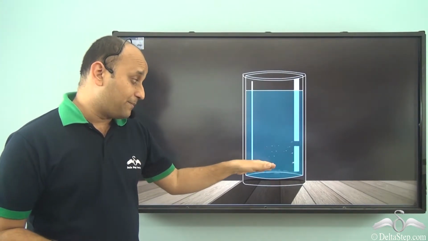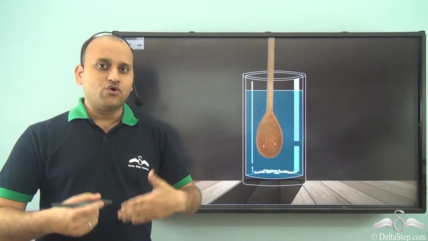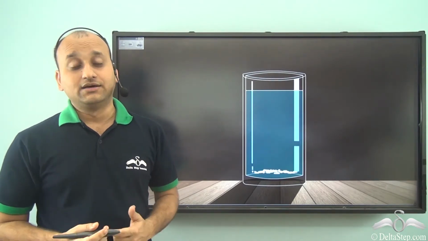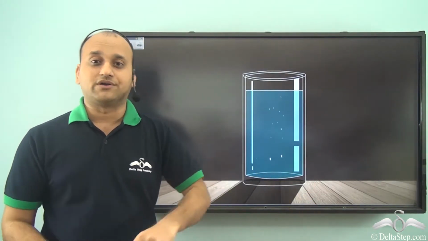But finally what happened? Some of the solute settled down because there is no more space for any solute to mix with water. So how do you solve this situation? What if you want to add more solute to the same water? Well, you will have to warm it or heat it. So when you warm or heat this water, then you will be able to add more solute to the same water. Now why does that happen?